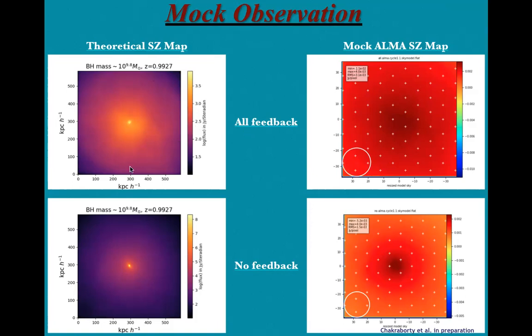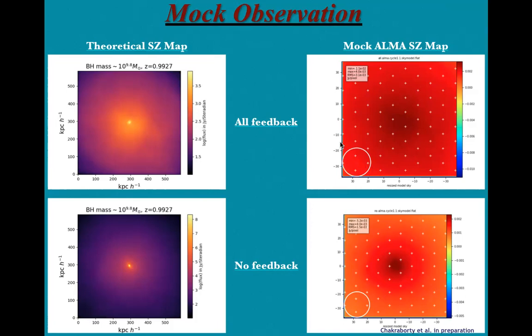That's why we have specified these things. And to make the ALMA AC map, we have run the ALMA pipeline to make the mock ALMA observational map using the CASA software.